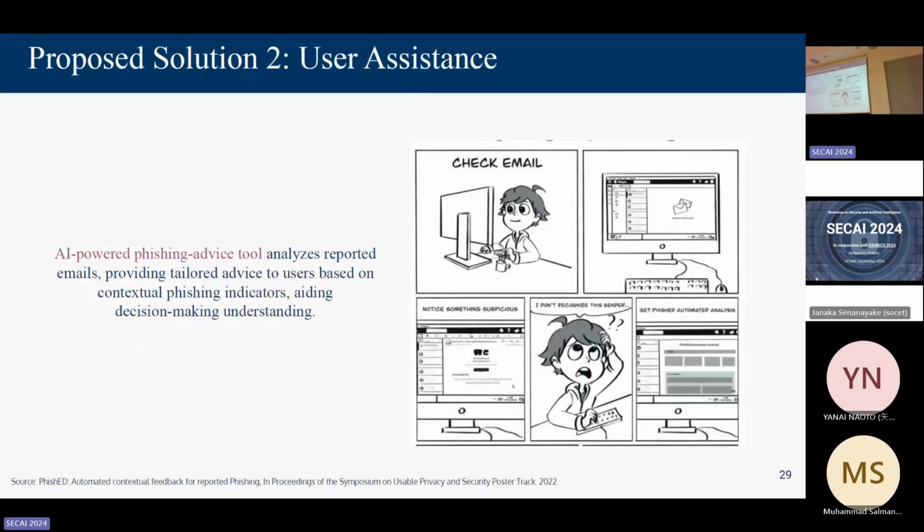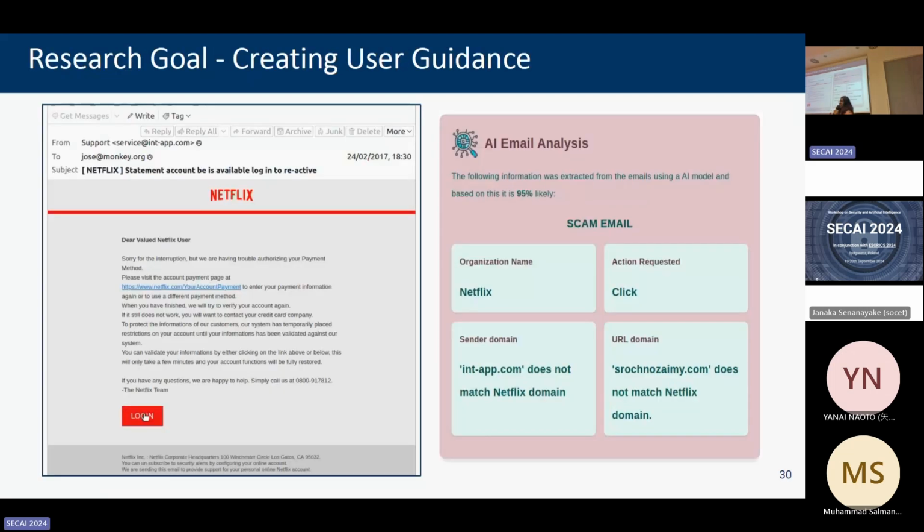The second proposed solution is user assistance. Studies show that providing real-time guidance to users is one of the good ways to improve phishing detection and also improve phishing reporting. So providing in-the-moment guidance is one of our future research focuses. For example, if someone sees an email that looks suspicious, but they're not entirely sure, they have an inbuilt plugin that helps them analyze the email and give them feedback. This is just hypothetical, so people don't get frustrated with it.